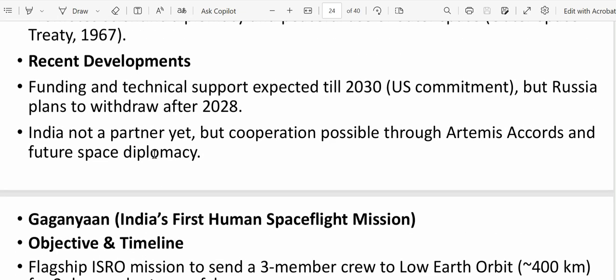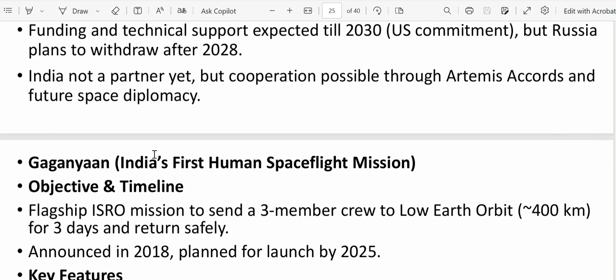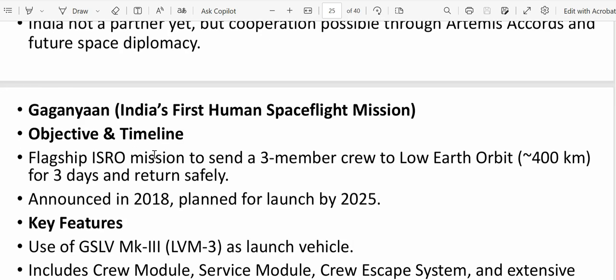Now, when we check the relation of the ISS and India: India is not a partner yet, but cooperation is possible through the Artemis Accords and future space diplomacy. India has its own plan of having its own space station. Now coming to India, we have Gaganyaan. That will be India's first human spaceflight mission.